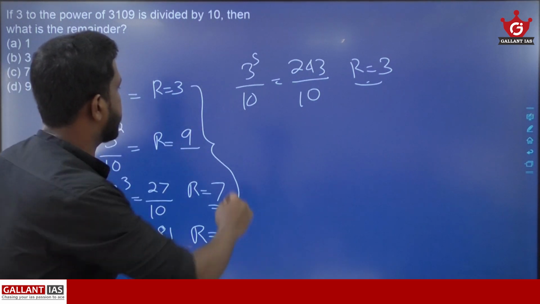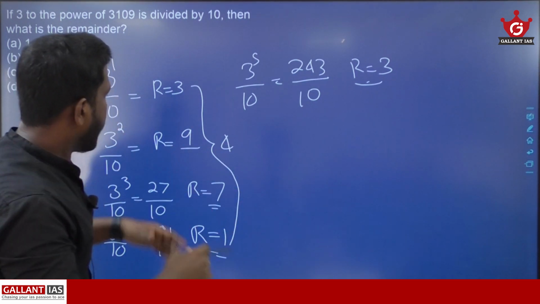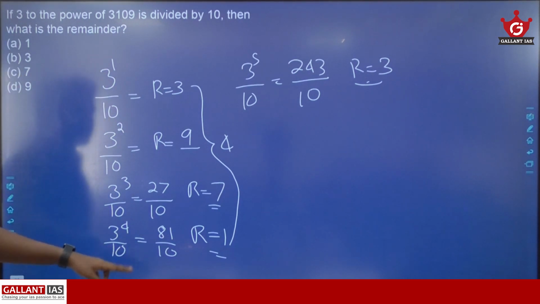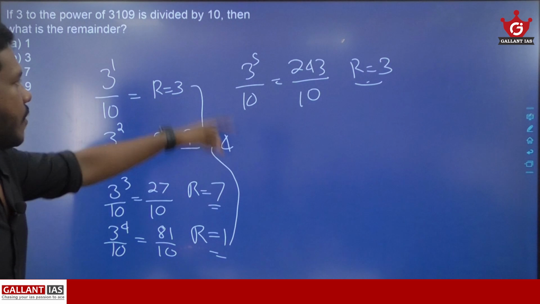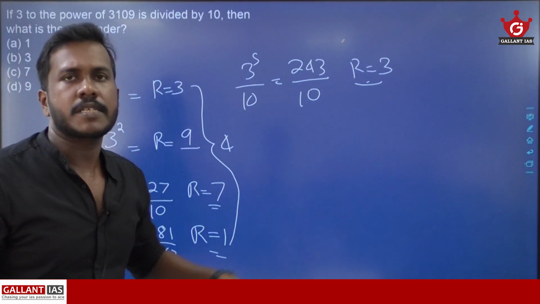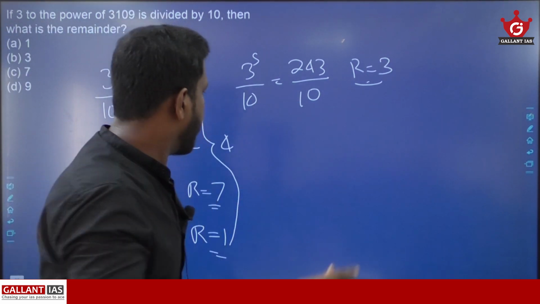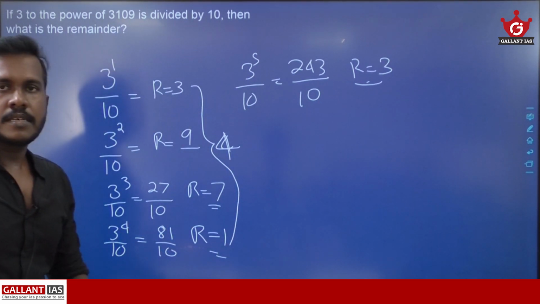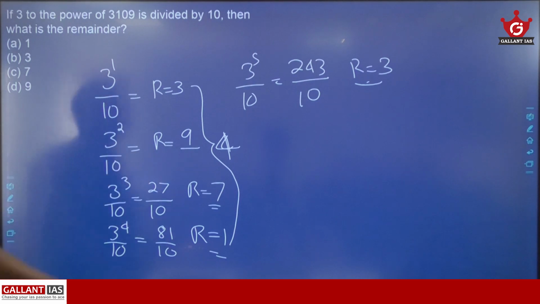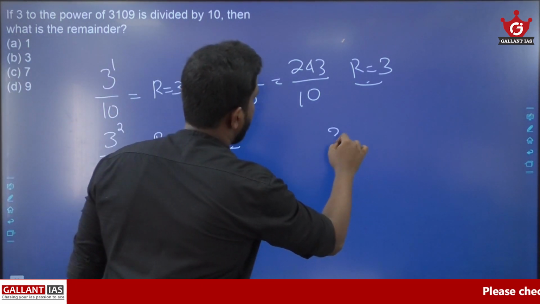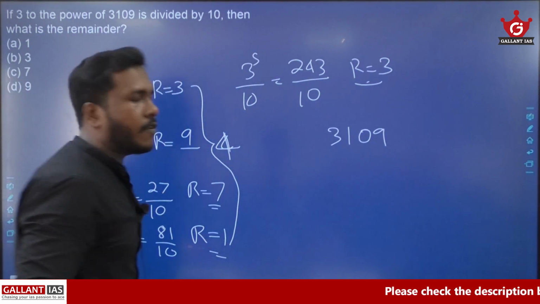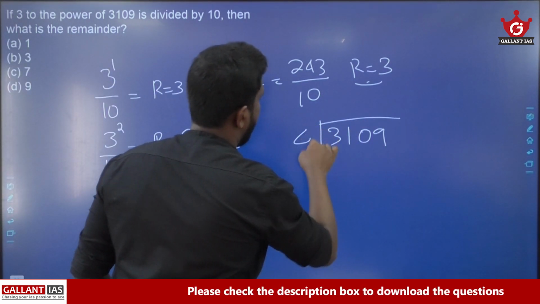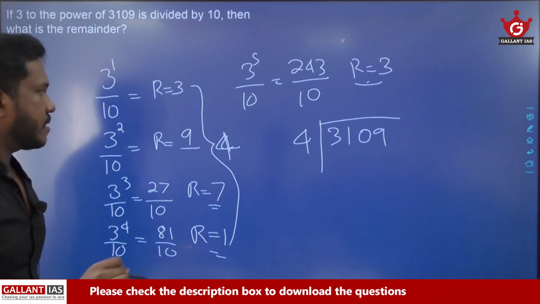These 4 remainders are repeating for every 4 powers. Power 1 to 4, remainders are 3, 9, 7, 1. Power 5 to 8, again 3, 9, 7, 1. So likewise this cycle is repeating. So we identified that the cyclicity of this remainder is 4. Now our next step is to divide the given power. The given power is 3109. So just divide this 3109 by 4 and check what remainder you are getting.